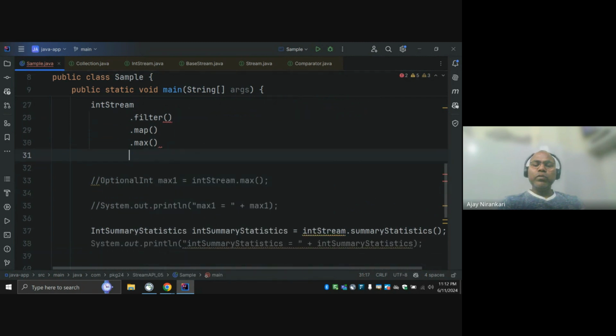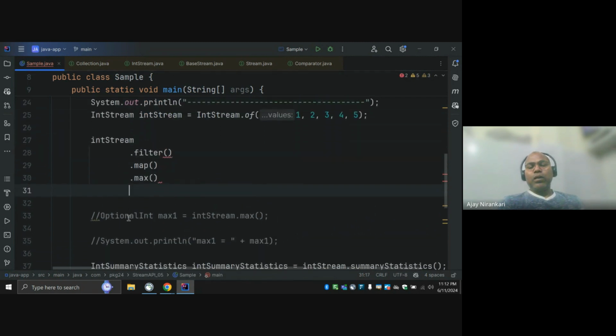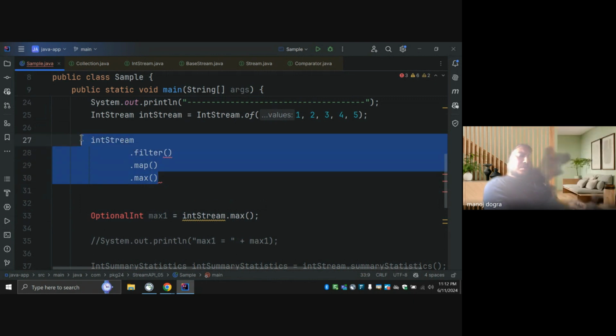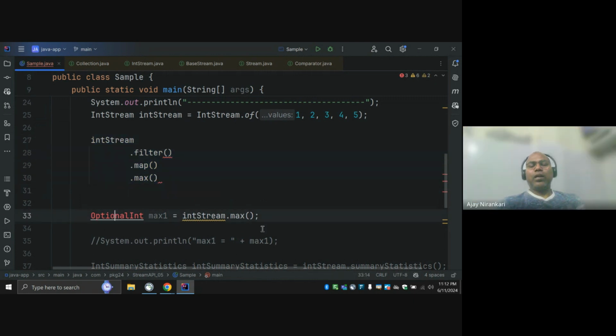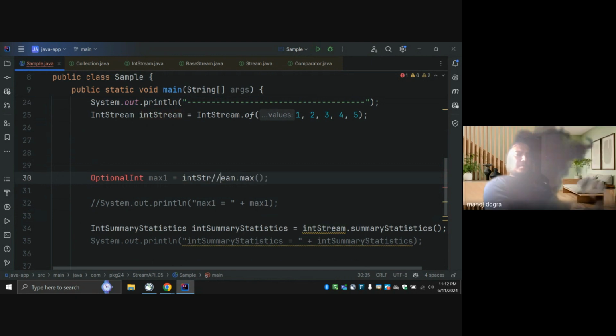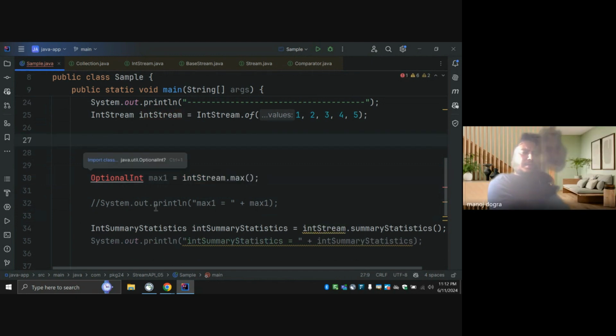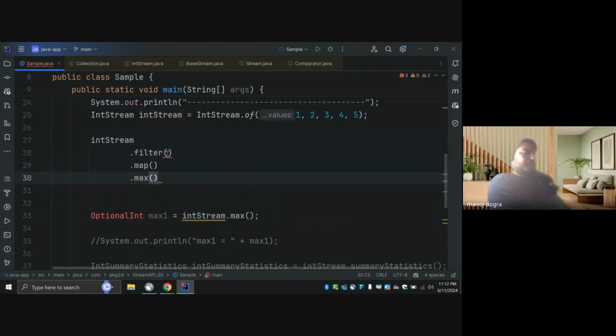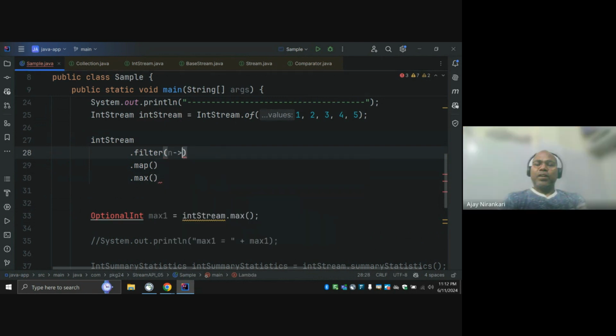Whenever I say max, notice it is returning something like Optional. You already know why it is optional. Optional means there could be the possibility of a null pointer exception, and to avoid that they use it.